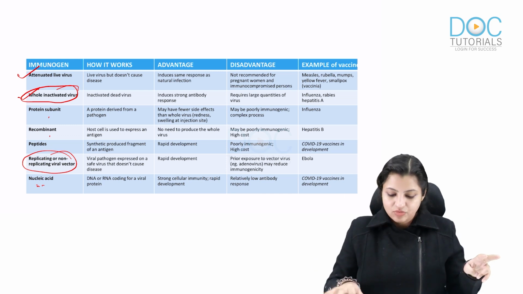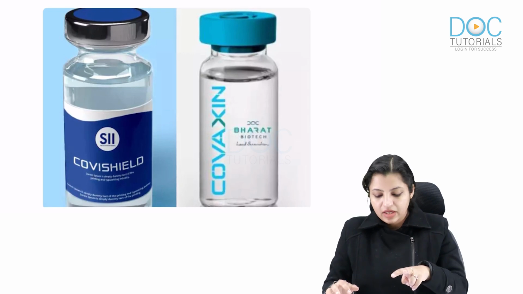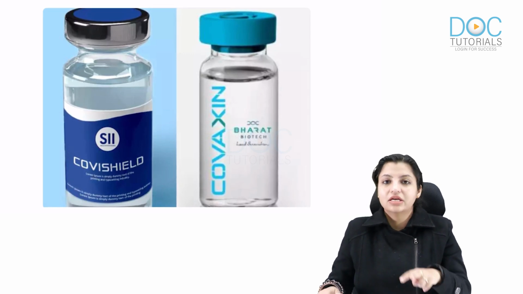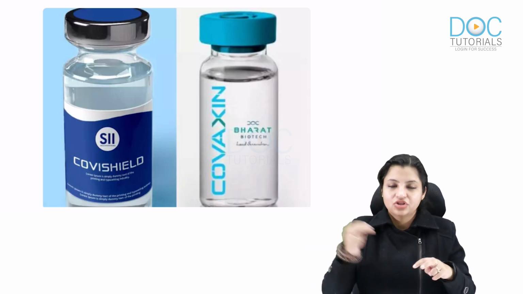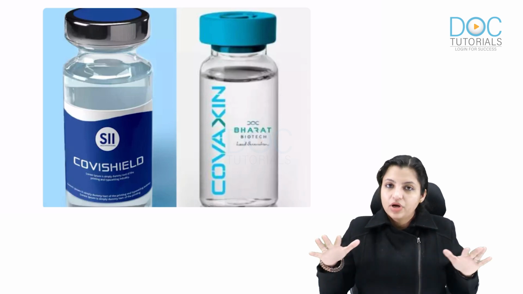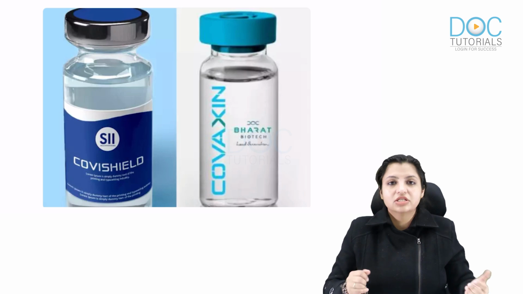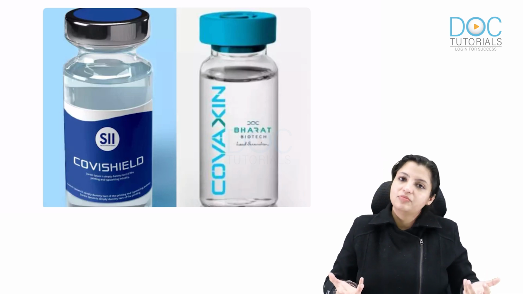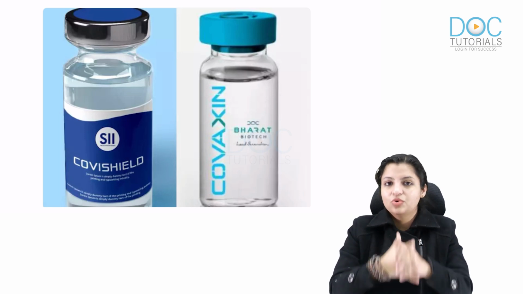If you look at the vaccines, both are like this. So Covaxin is made by Bharat Biotech, which is an inactivated virus, and Covishield has adenovirus in which the spike protein is injected. So remember, in any of the COVID vaccines, the immunogenic substance that we are using is the spike protein, and that could be a tentative question. Okay, so with that we finish an update on COVID vaccines.